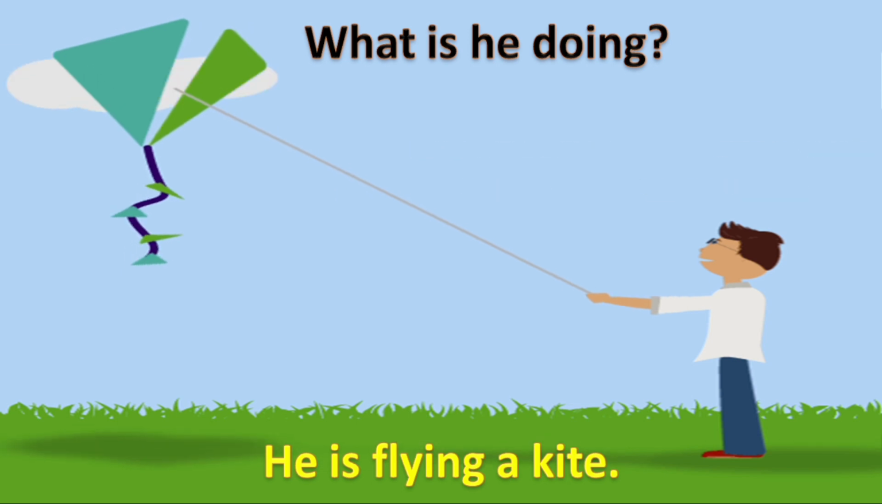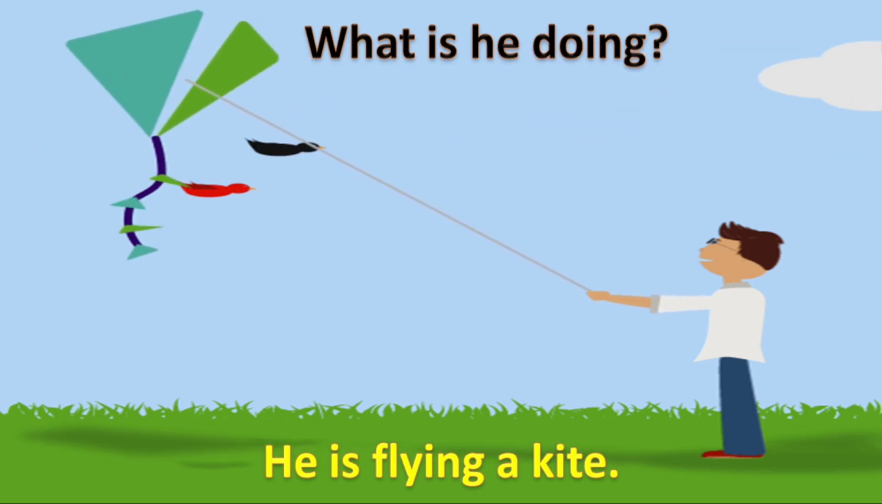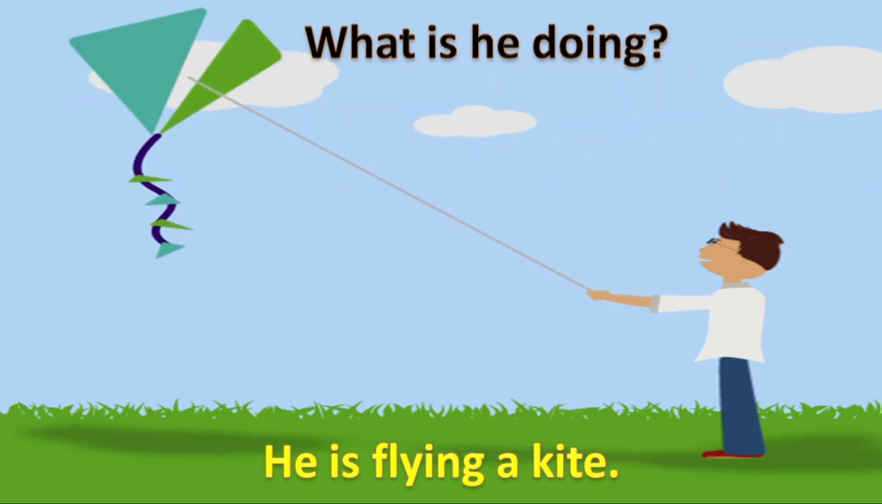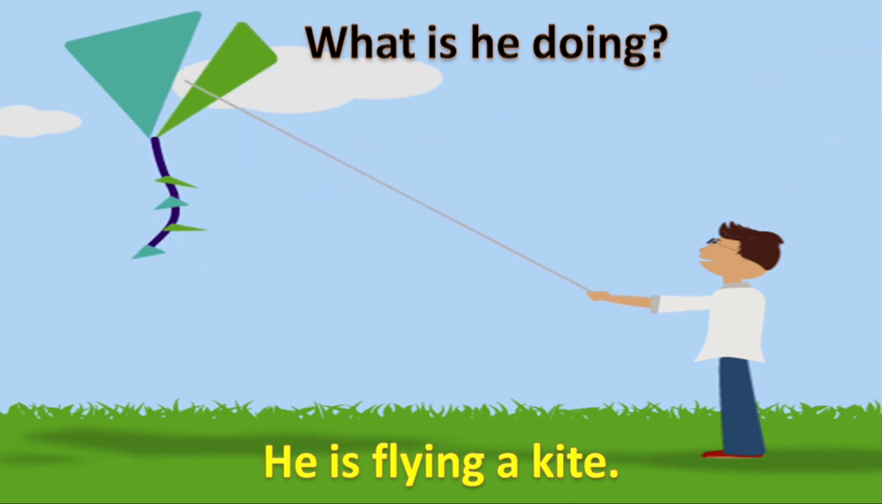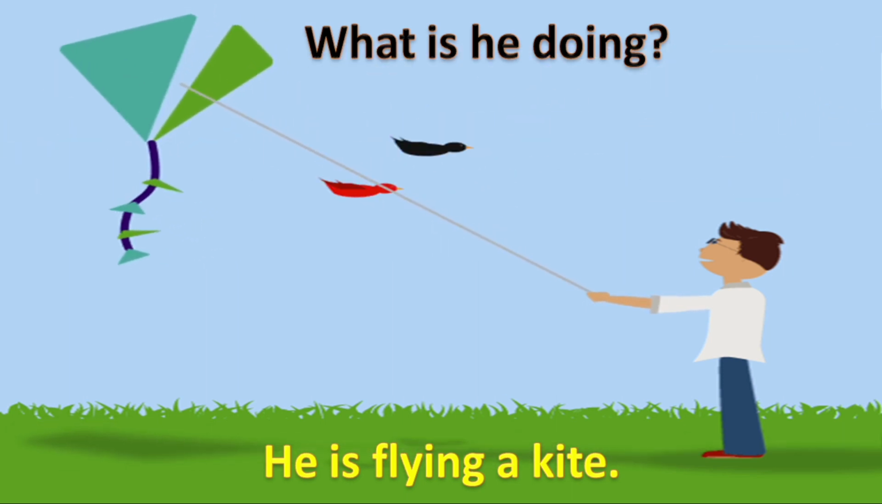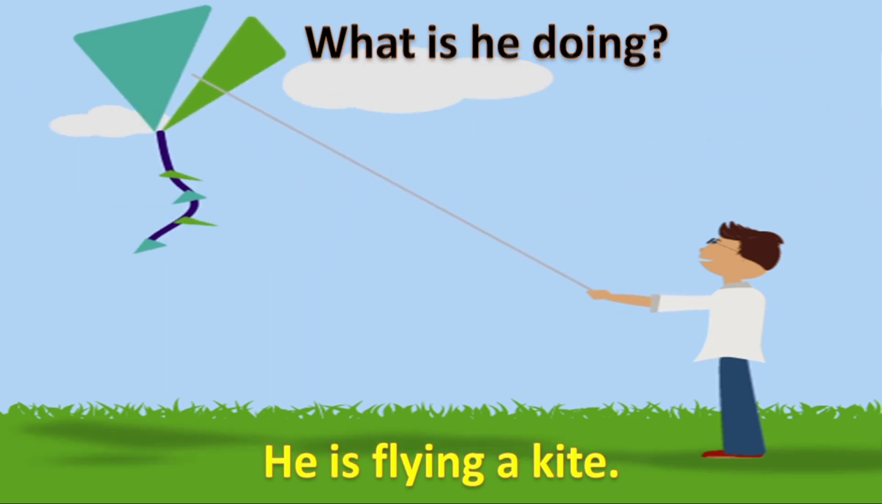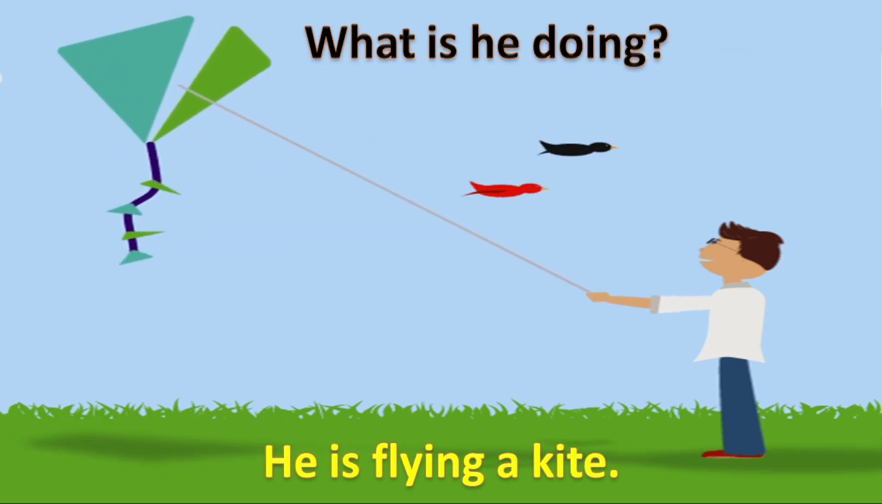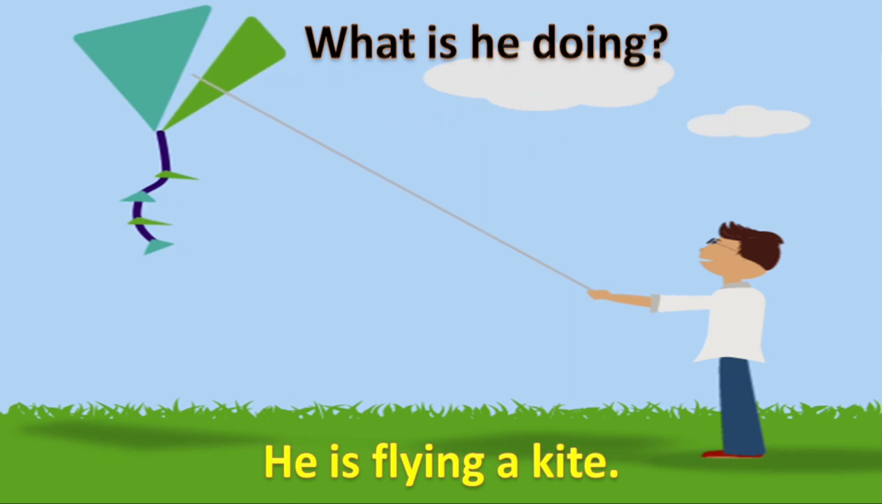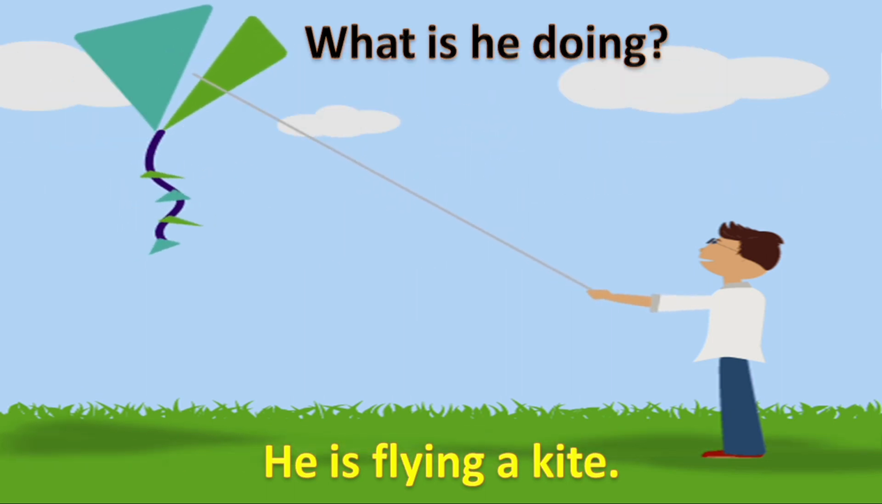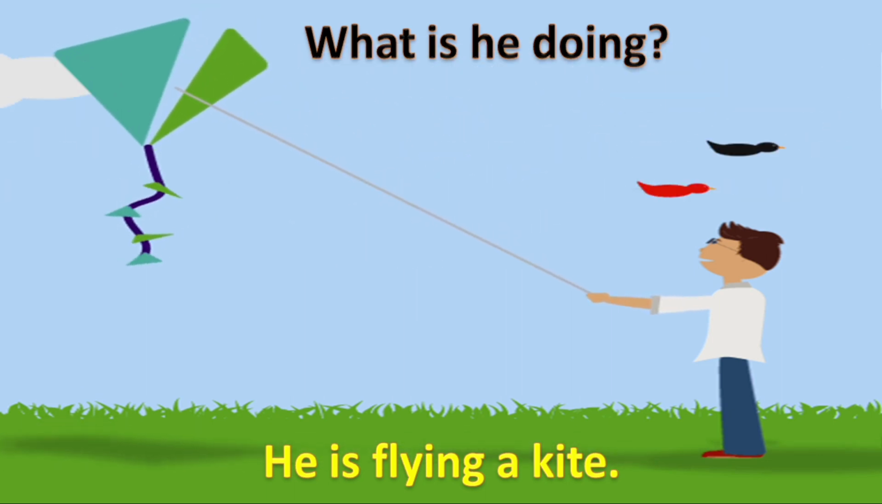So when we see a sentence which tells us that the action is taking place right now, these kinds of sentences are said to be in present continuous tense. So today we are going to learn about present continuous tense.